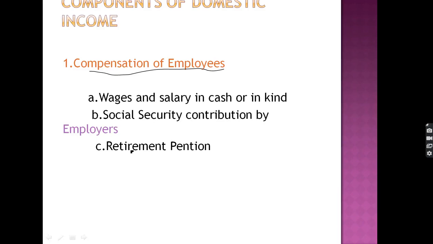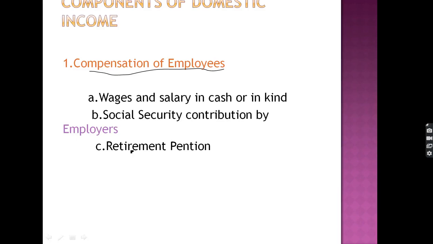When the social security contribution is given by the employee himself, it is not included in the domestic income. Next one is the retirement pension. Retirement pension is the pension which we get after the retirement, because these are the services rendered by the person.